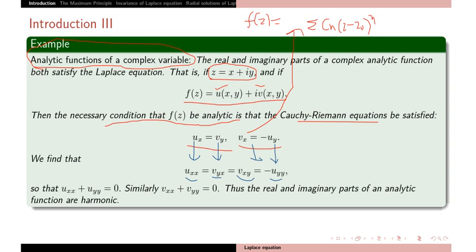If I take the first and last term, then u_xx plus u_yy equal to 0. Similarly, v_xx plus v_yy equal to 0. So you can say that the real and imaginary parts of any analytic function satisfy the Laplace equation, and they are called harmonic functions.